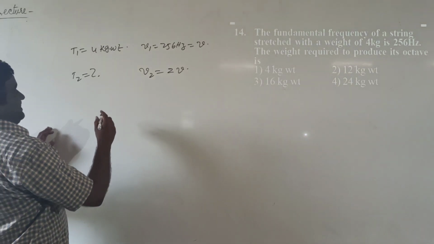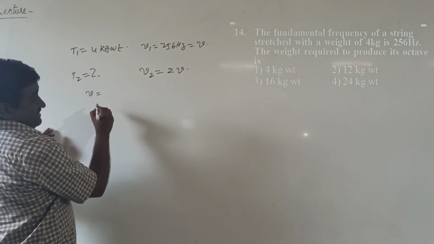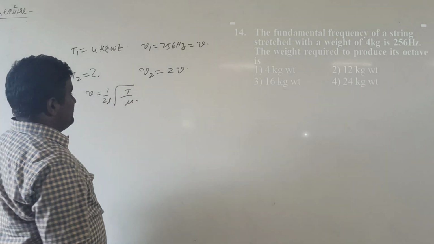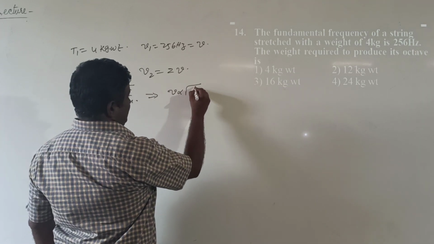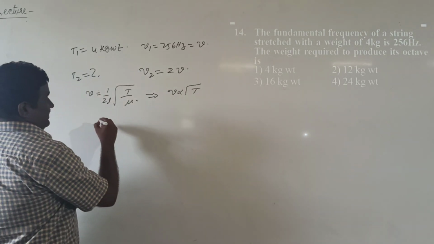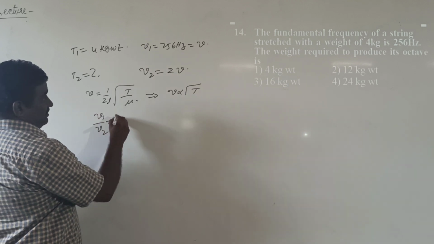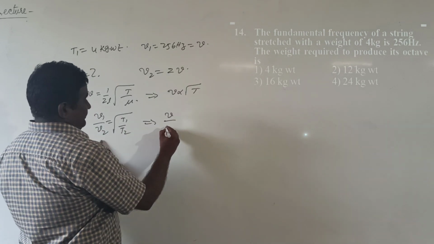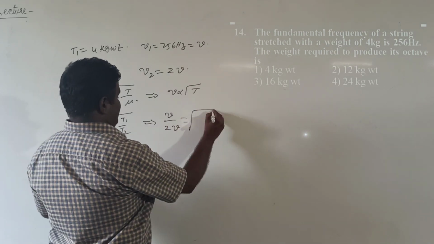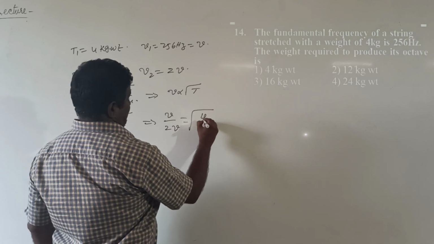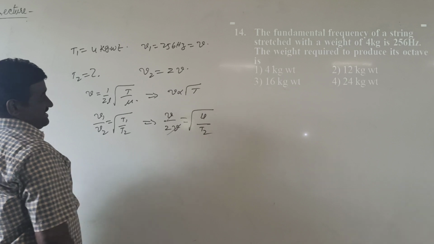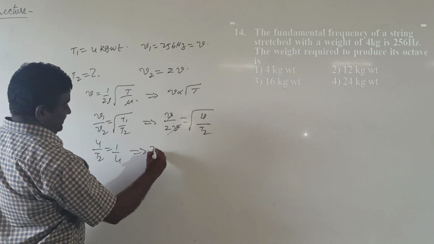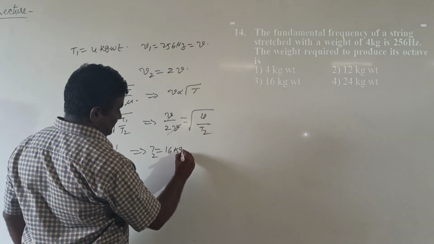From the laws of transverse vibrations in a stretched string, the frequency of the vibrating string ν equal to 1/2L into root over T by μ. From this equation, frequency is directly proportional to square root of the tension. Then ν1/ν2 equal to root over T1/T2. Here ν1 is ν, ν2 octave means 2ν, T1 is 4 kg weight, T2. ν gets cancelled and squaring on both sides, 4/T2 equal to 1/4. Then T2 equal to 16 kg weight.